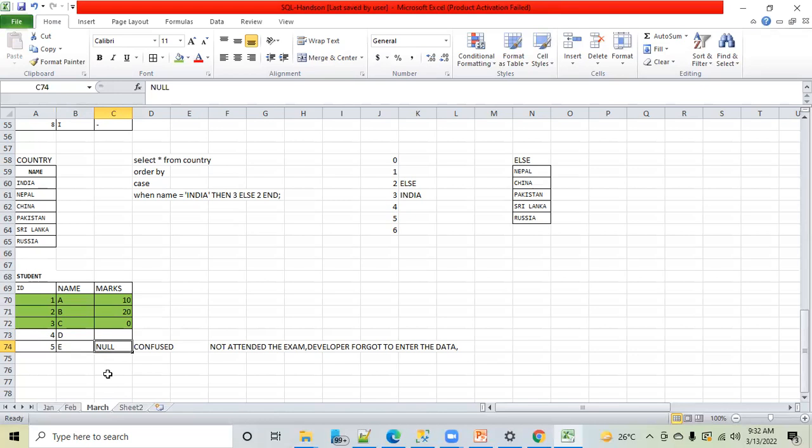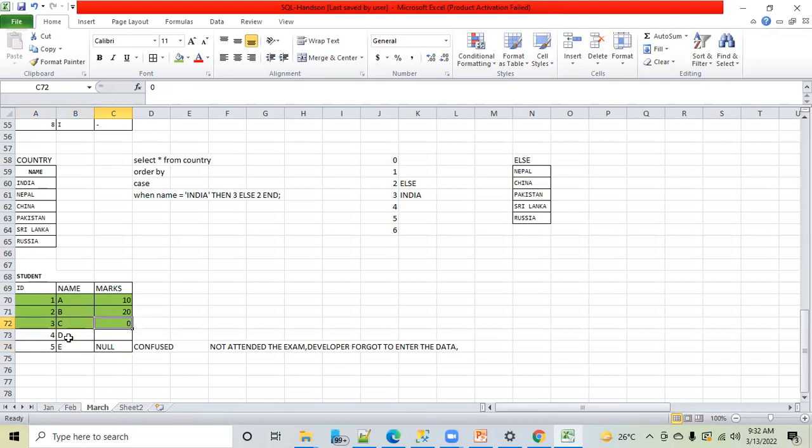Is that clear? Yes. Sir, I'm confused in null. Can you repeat? I will repeat. No problem. See, zero means you are sure that C has appeared, he has scored 0 marks. This is clear cut. No confusion in C.